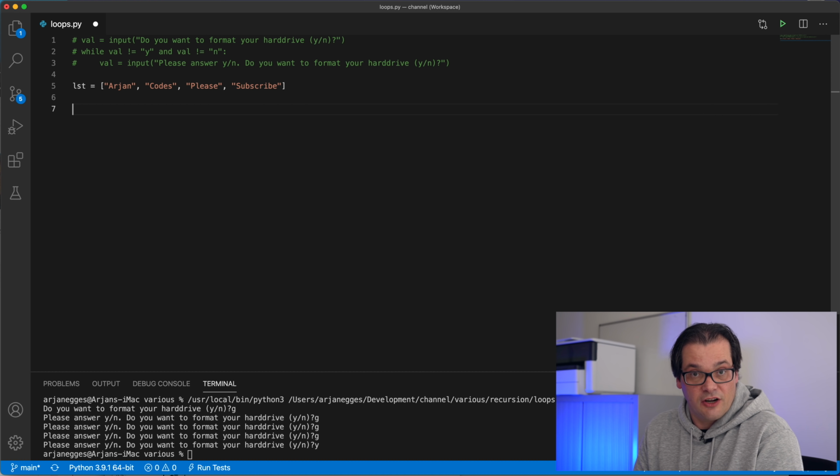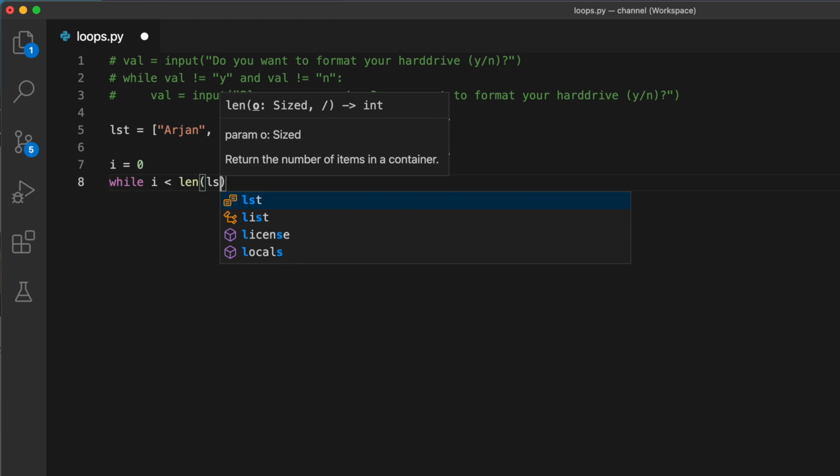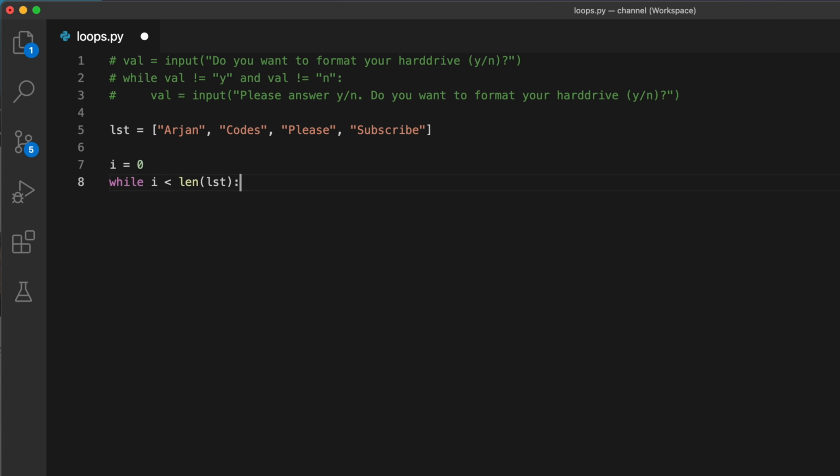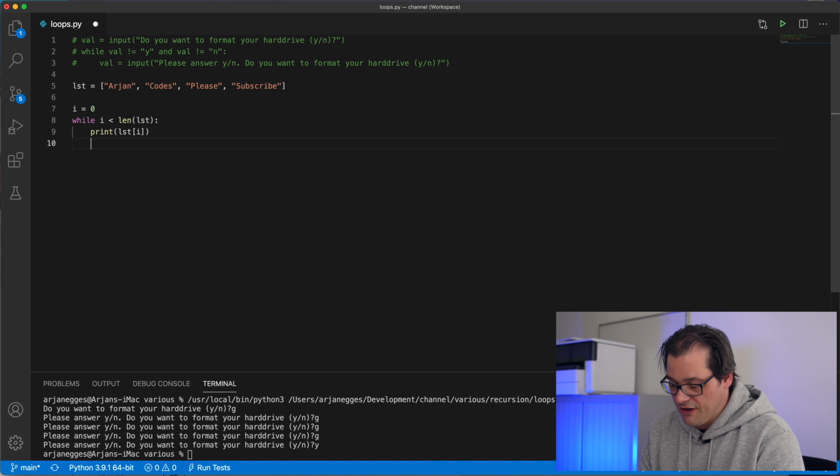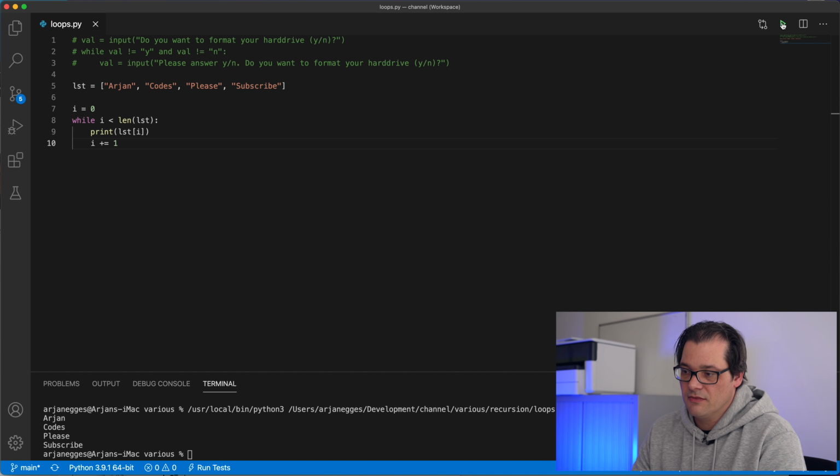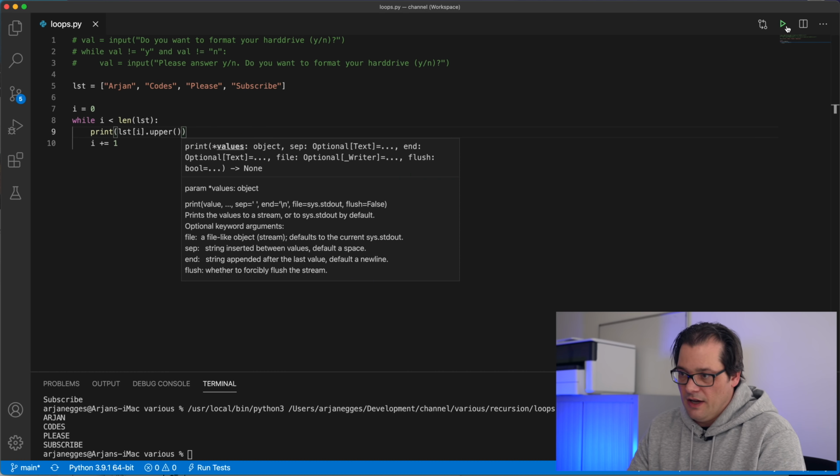This means we're going to need a variable to keep track of where we are in the list. So let's create that variable. And while that variable is less than the length of the list, we're going to print out the item. And after that, we increment the variable. So if I run this, we get this. Let's make it a bit more interesting and let's do something with the elements of the list, like converting them to uppercase. And then this is what we get.